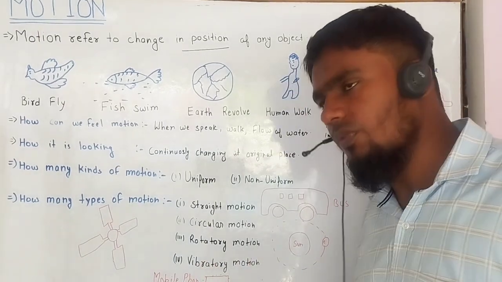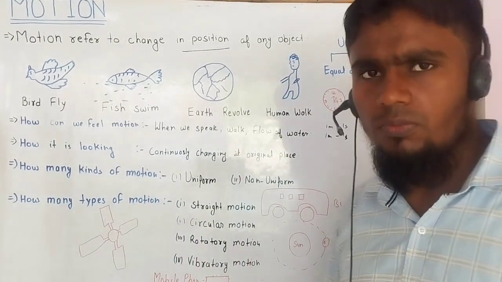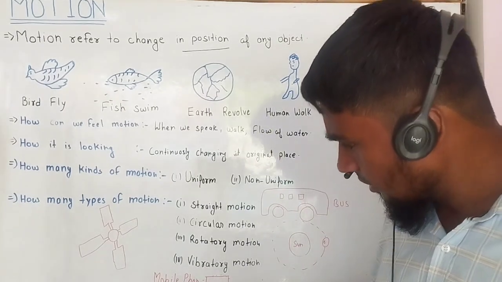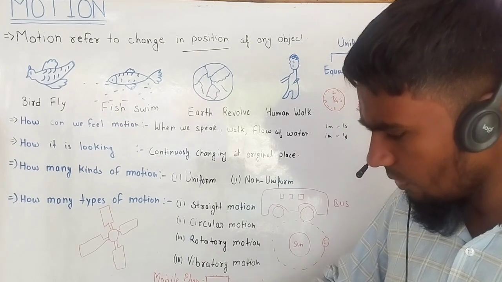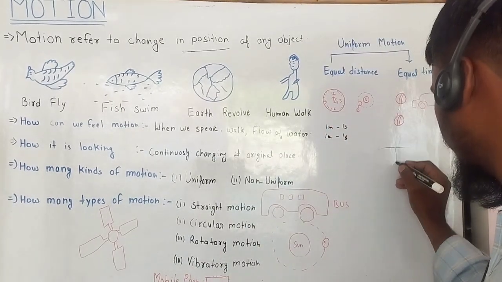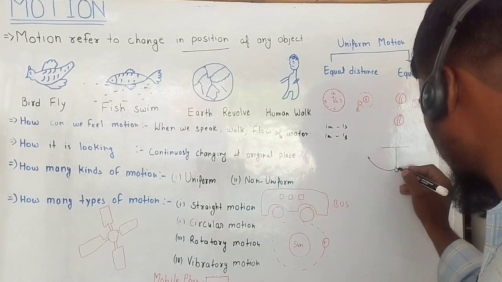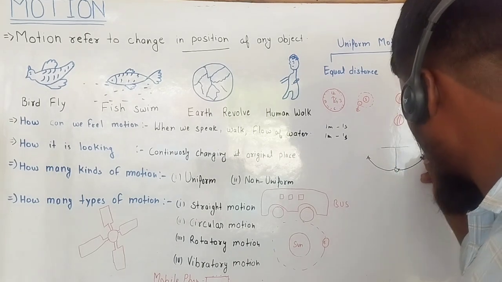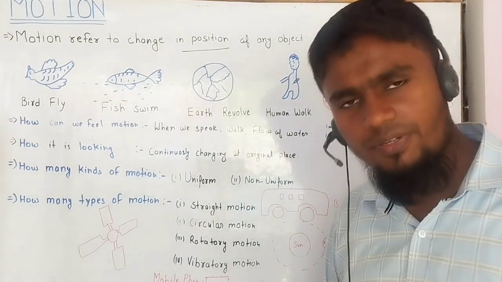The last one is vibratory motion. What is vibratory motion? You can feel vibratory motion through your own mobile when a phone call is coming. Another example is a pendulum, with to and fro motion. This and this are fixed positions. One time it goes there and one time it goes there, returns back and comes there again. This type of motion is called vibratory motion.